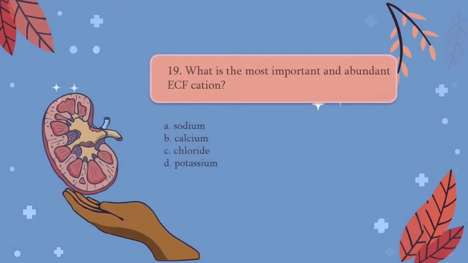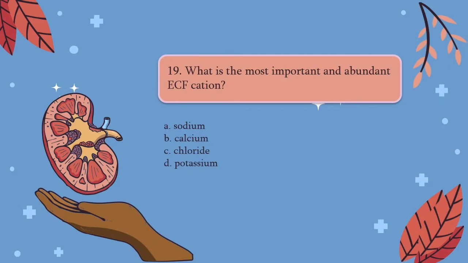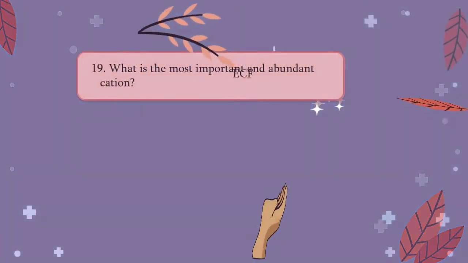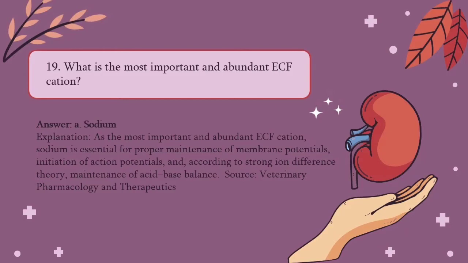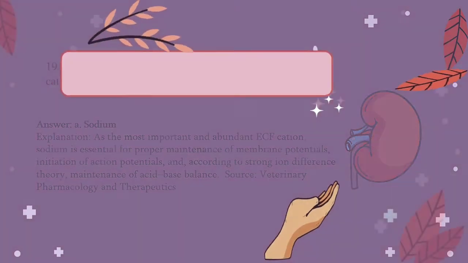Moving on, we have question number 19. What is the most important and abundant ECF cation? A. Sodium, B. Calcium, C. Chloride, D. Potassium. The answer is A, sodium. As the most important and abundant ECF cation, sodium is essential for proper maintenance of membrane potentials, initiation of action potentials, and, according to strong ion difference theory, maintenance of acid-base balance.